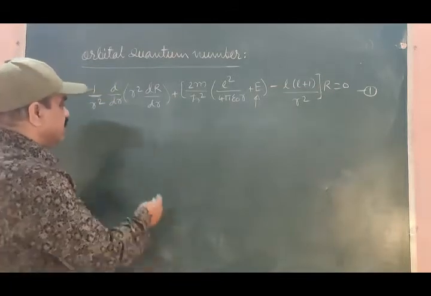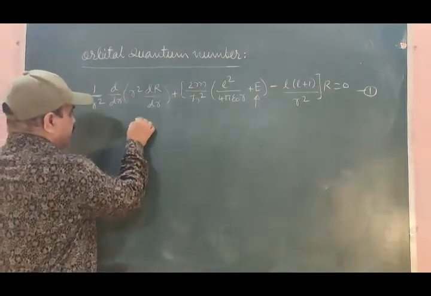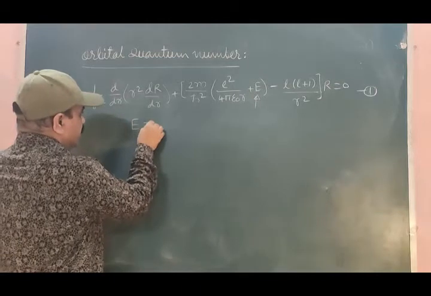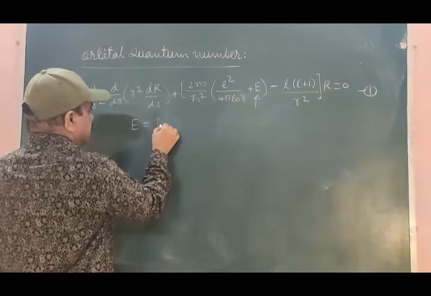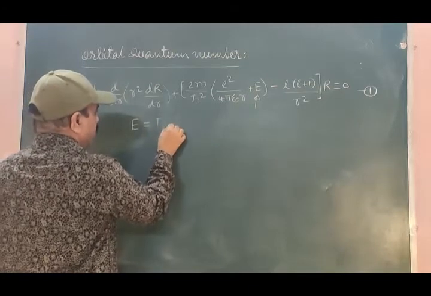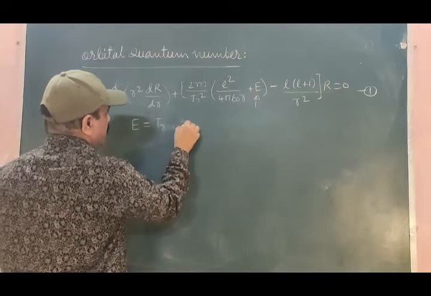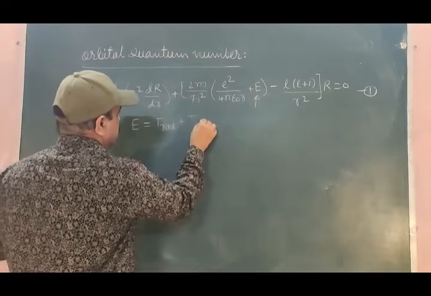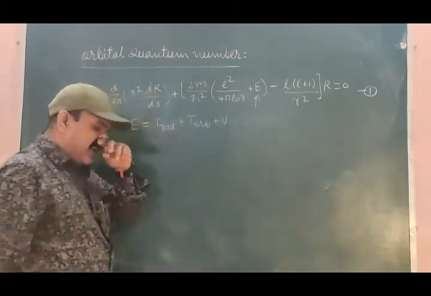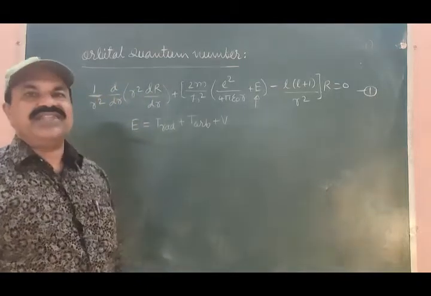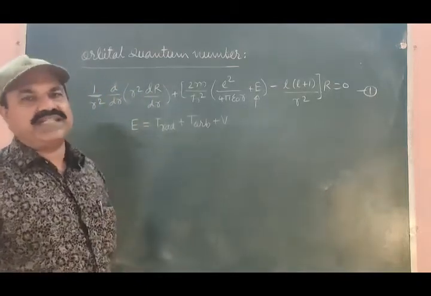may be taken away by considering the total energy E of the electron in equation 1 as kinetic energy for radial motion plus kinetic energy for orbital motion plus the potential energy of the electron inside the hydrogen atom.